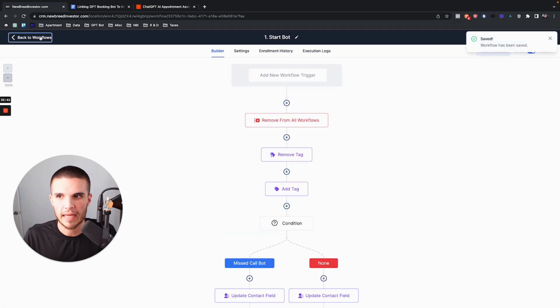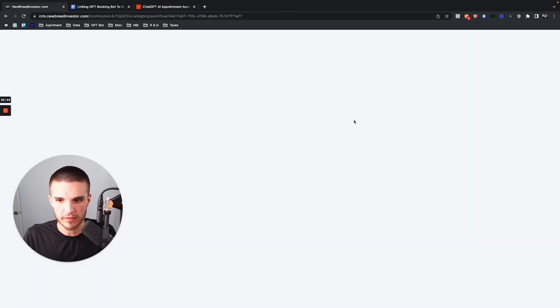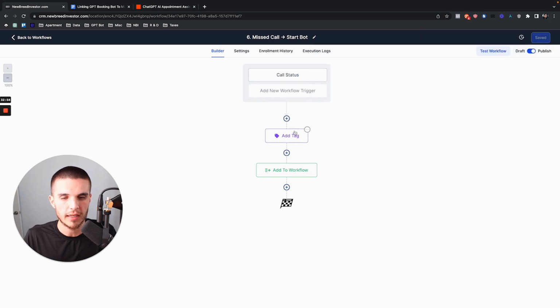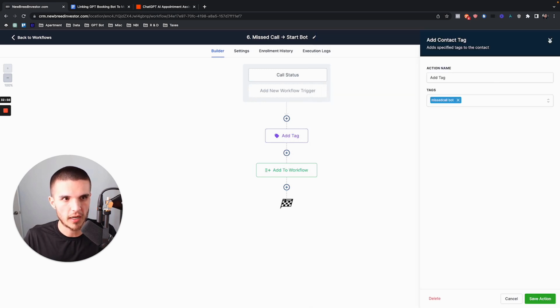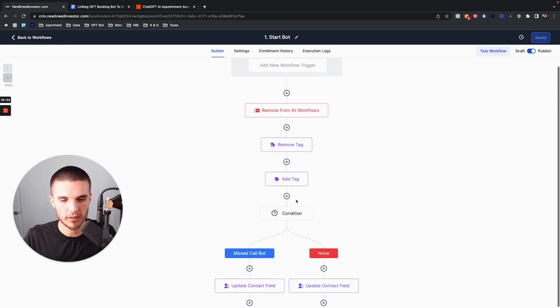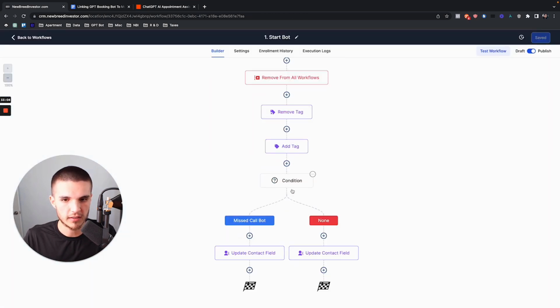So now what happens, okay, is there's a missed call by this sub account, right? It's an incoming call. The call status is busy, canceled, voicemail, or no answer. And then it adds a tag that says missed call bot, and then it starts the workflow. When that workflow starts, it does what it normally does. And then from here, it runs this condition to route the lead based on that tag.